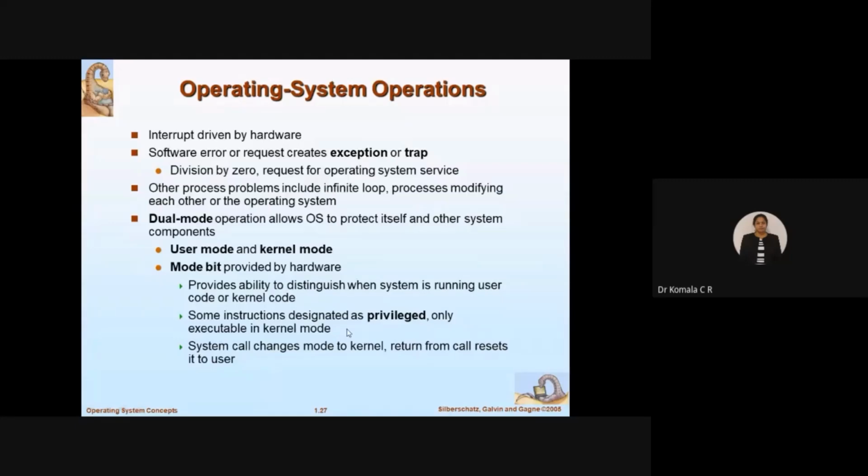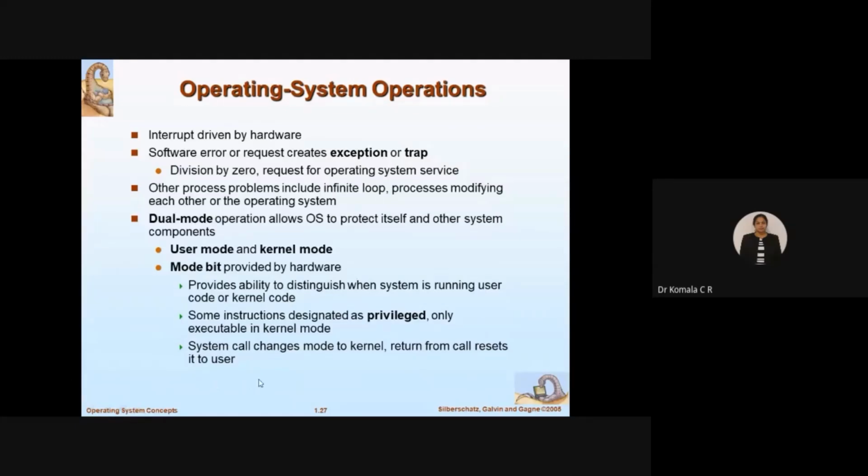The instructions with respect to the external device, the external instructions given by the outside world, those instructions are to be executed in the kernel mode. They are meant only for kernel mode. They cannot be executed in the user mode. Fine. That is called privileged.